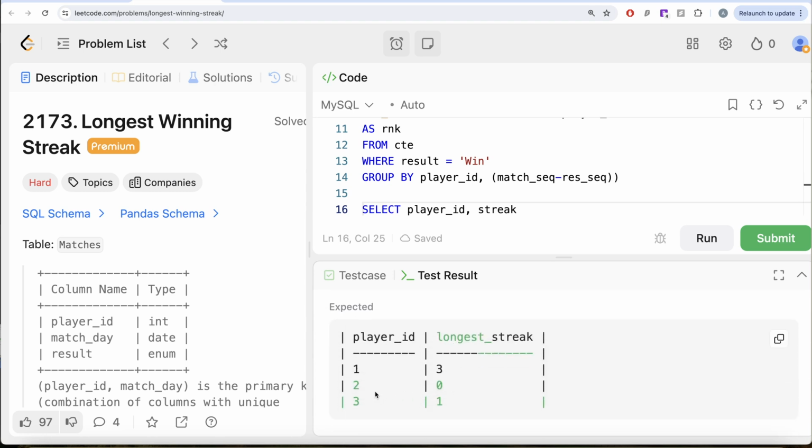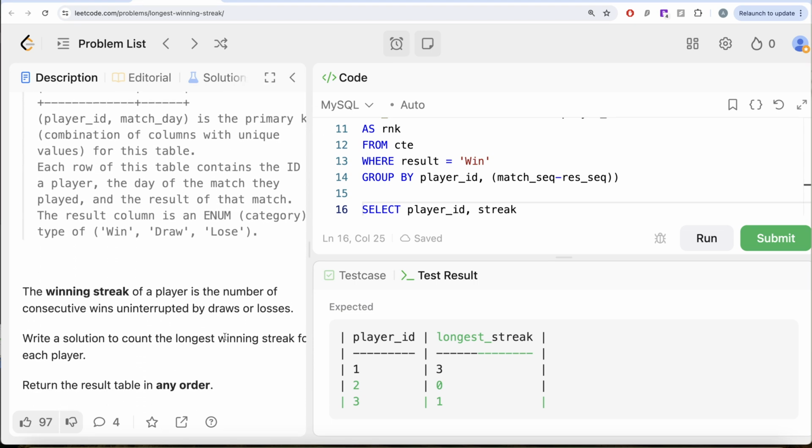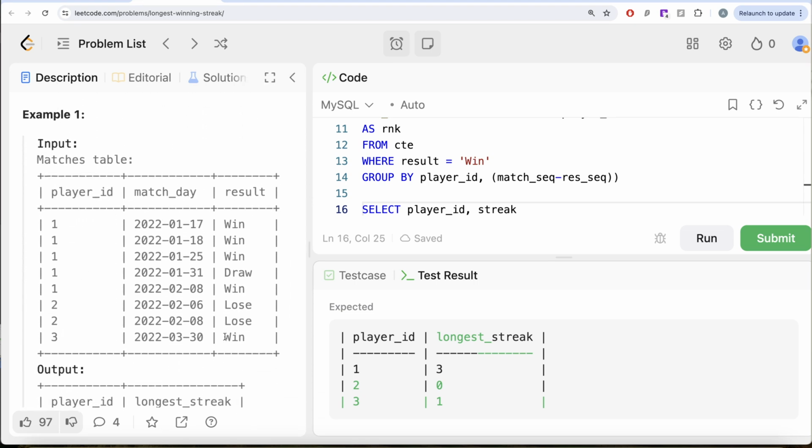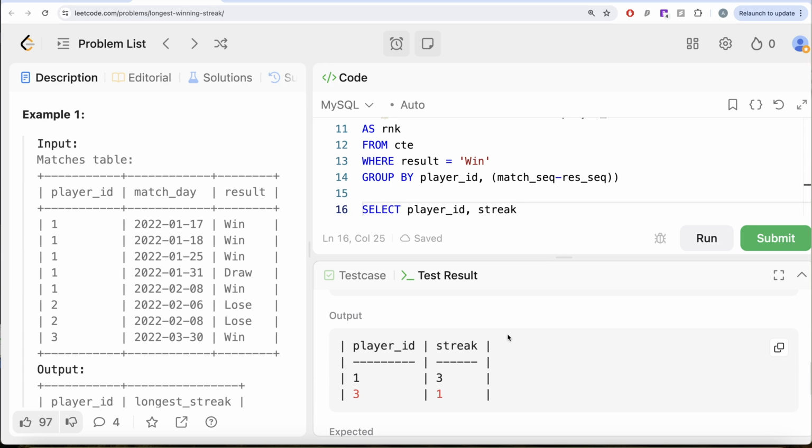But we know that player ID 2 did not win any game. So for them, the longest winning streak is 0, and they are not in our output. We need to make sure that such players who are not winning anything also have the longest winning streak populated as 0 in our output.